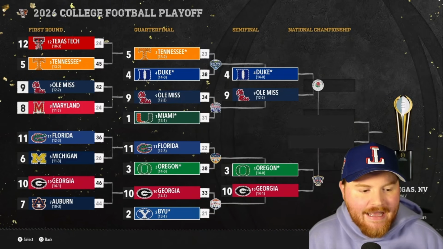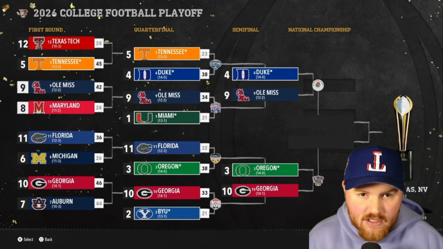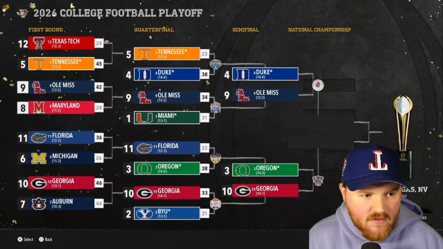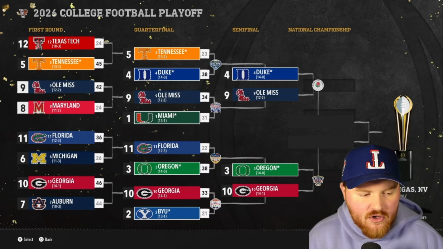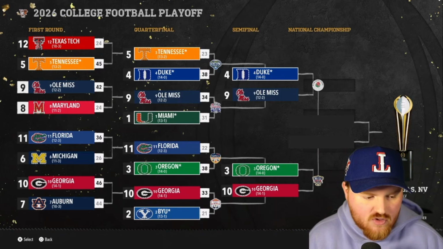It's still going to be hard to catch them, but it is a big win there for Ole Miss. Duke and Oregon have a chance to have really good seasons here, both undefeated yet again. This time they both made it to the semifinal. Oregon gets the win 38-22 over Georgia or Florida. They will face Georgia, who got the win over our other undefeated team, BYU, 33-21.